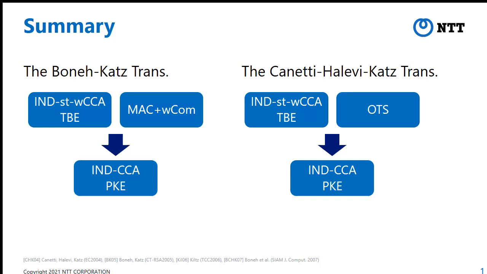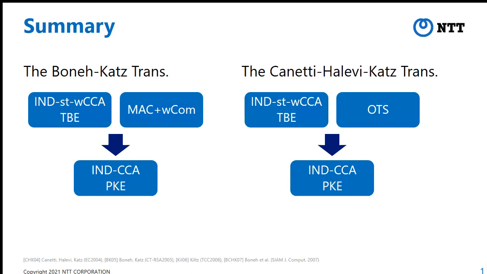The difference between them is the attached primitives. The Canetti-Halevi-Katz transformation uses a one-time signature, but the Boneh-Katz transformation uses MAC and weak commitment. Both of them convert weakly secure TBE with their chosen primitives into a CCA secure PKE scheme.